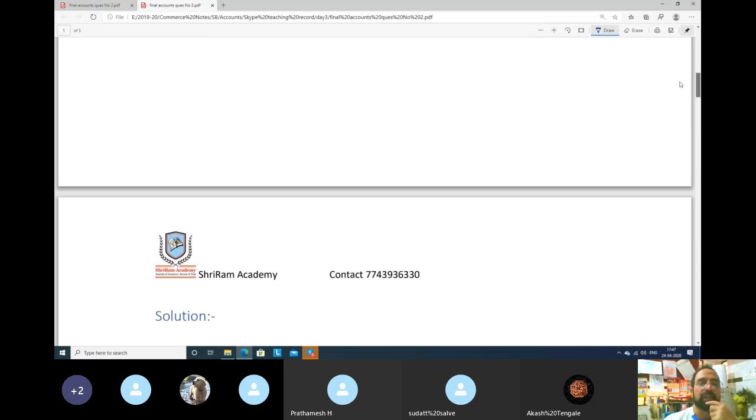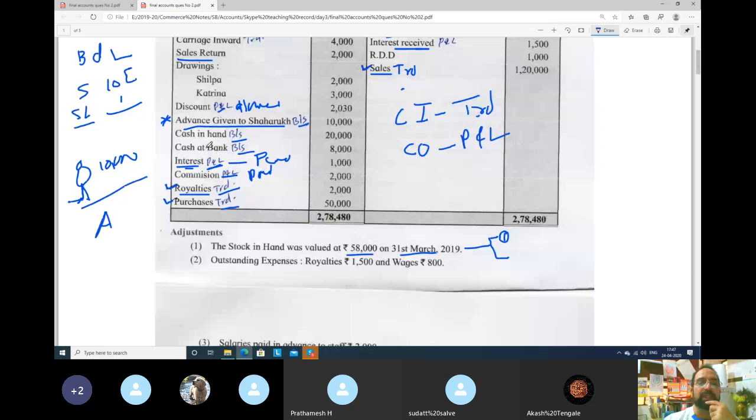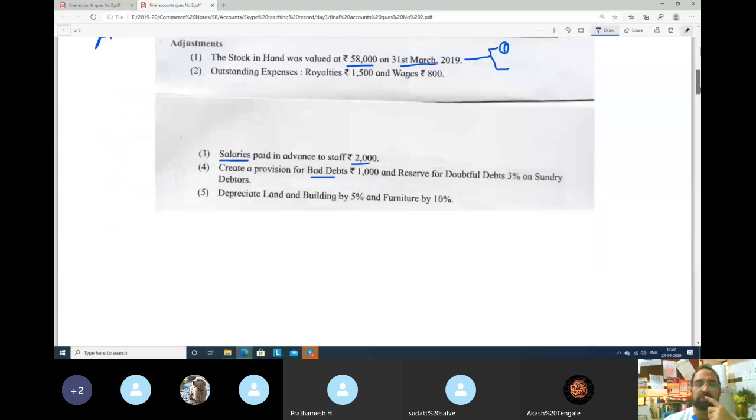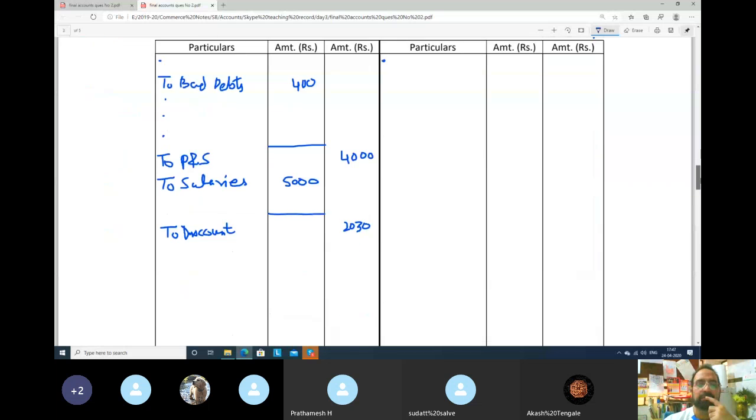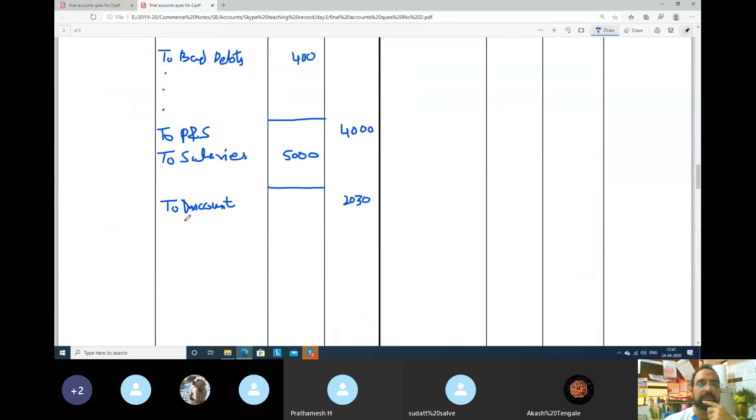Next, interest. So this is which side? Debit side. Interest means this will be an expense. Interest paid 1,000 rupees, so it will go to profit and loss account, to interest, 1,000 rupees.